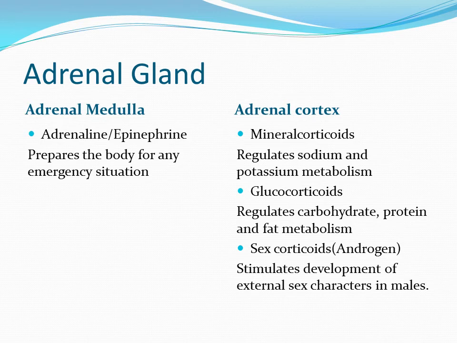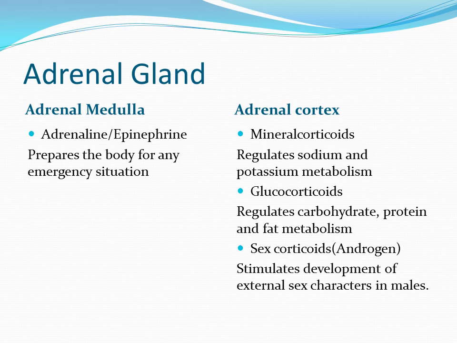The adrenal glands are also called suprarenal glands. Why? Because they are present above the kidneys. Adrenal means, ad means near and renal means kidney. The hyposecretion and hypersecretion cause different diseases.